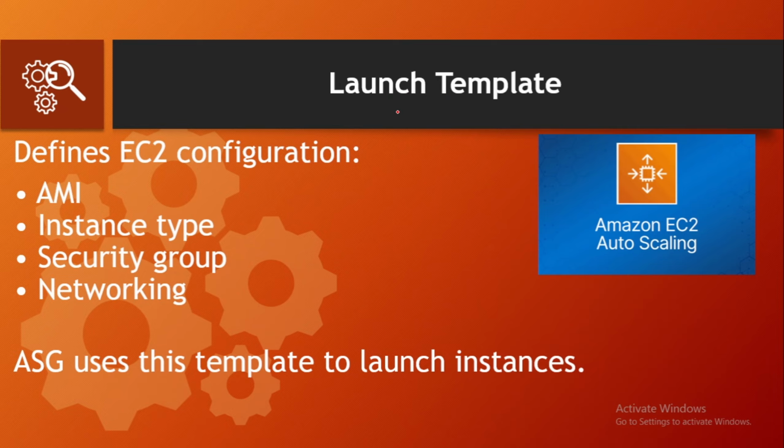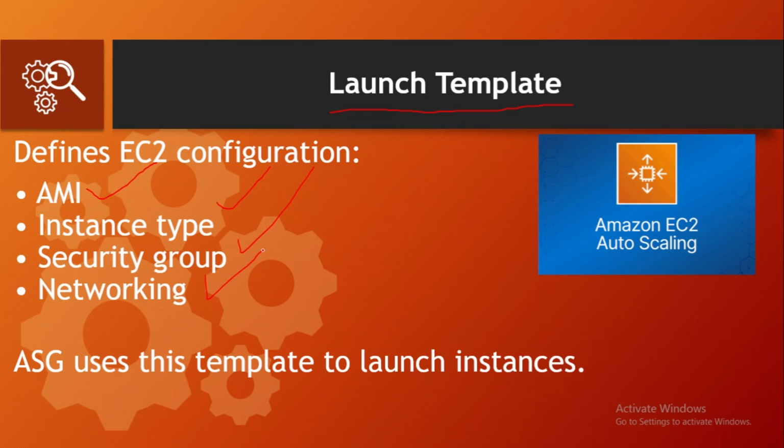So now let's talk about something we learned earlier, which is launch templates, and I am explaining launch template again because this is the mandatory part, or a prerequisite to create an auto scaling group. A launch template defines how your EC2 instances should be created. It includes AMI, instance type, security groups, networking components, storage, and every component that you need in your EC2 instance. When auto scaling needs to launch a new instance, it uses this template.